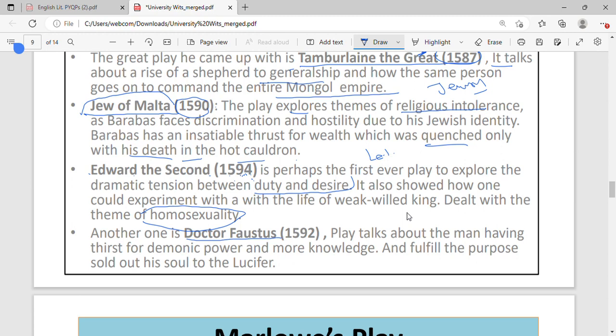Maybe you can be thinking that we can get these details, we will just check out the PDF. But no, it is not that. You might forget it. So you must be engaged in this process of learning. Only then you will be able to remember it. All right. Let's move further. So this is what your Edward II is.